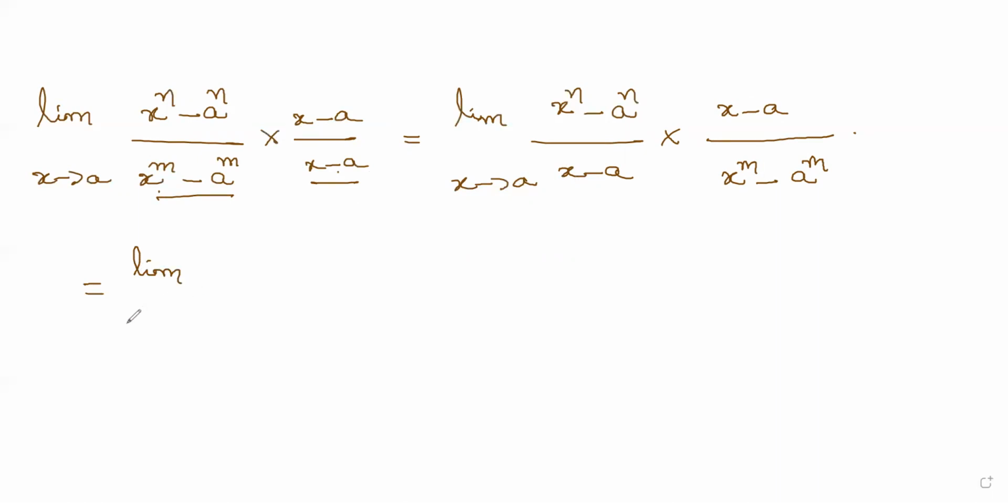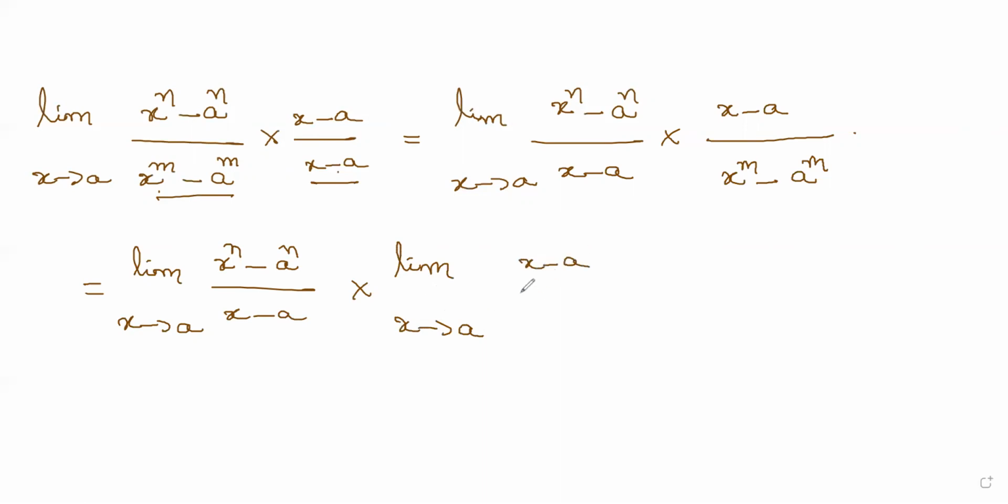Now the next step: we can separate the limits, which is an important fundamental. Limit x tends to a of x power n minus a power n divided by x minus a, into limit x tends to a of x minus a divided by x power m minus a power m. Clear? Now this first part is n into a power n minus 1. Just now we solved it.